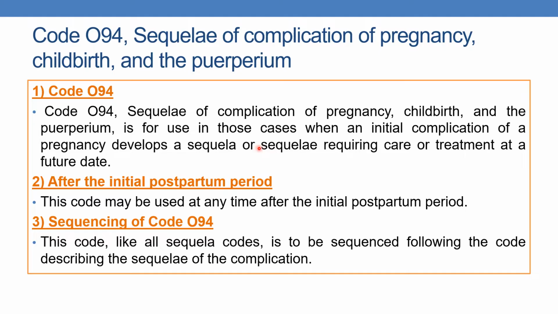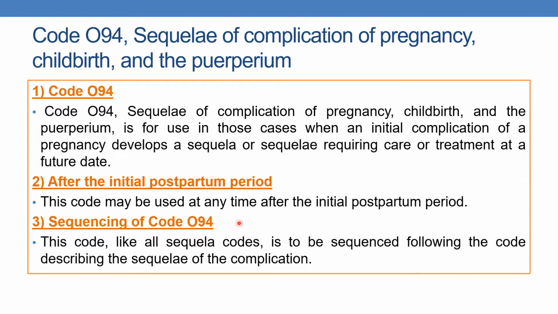those cases when an initial complication of a pregnancy develops a sequela or sequelae requiring care or treatment at a further date. Whenever an initial complication of a pregnancy develops a sequela requiring care or treatment at a further date, code O94 must be used.